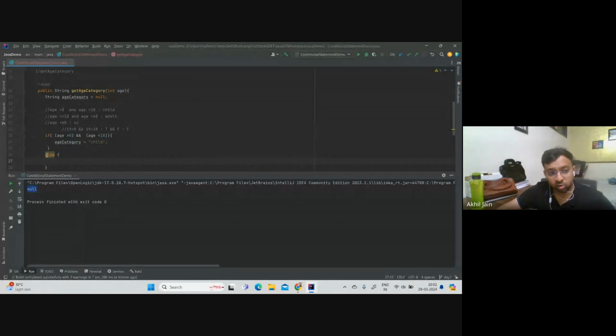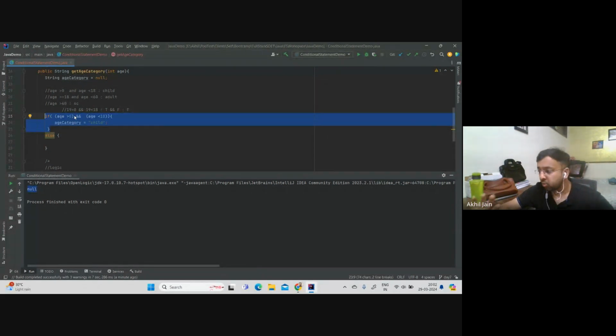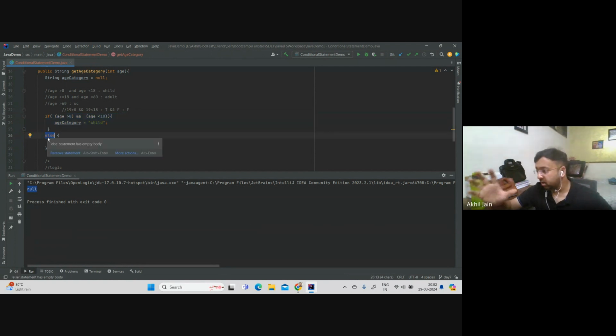If you're using only else, you cannot provide a condition. What will happen is, if none of the conditions above the else return true, then the else will run, which is like the false case. So everything else is false, and that's where this piece will run.